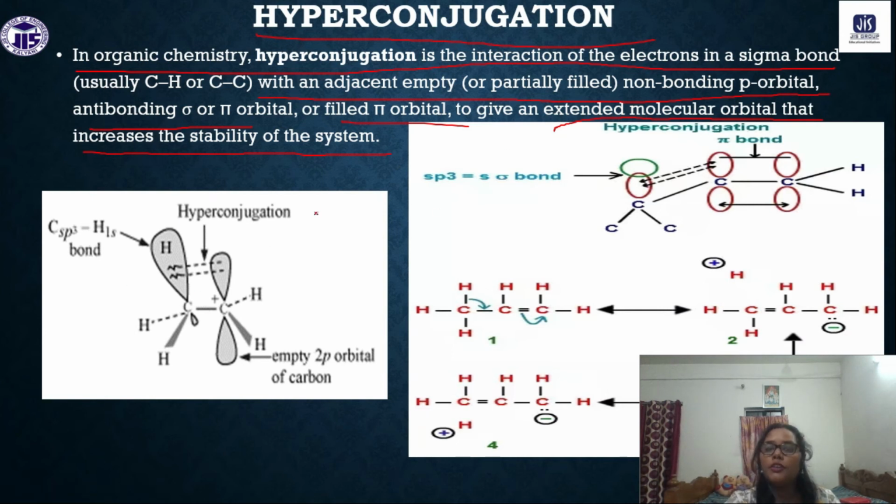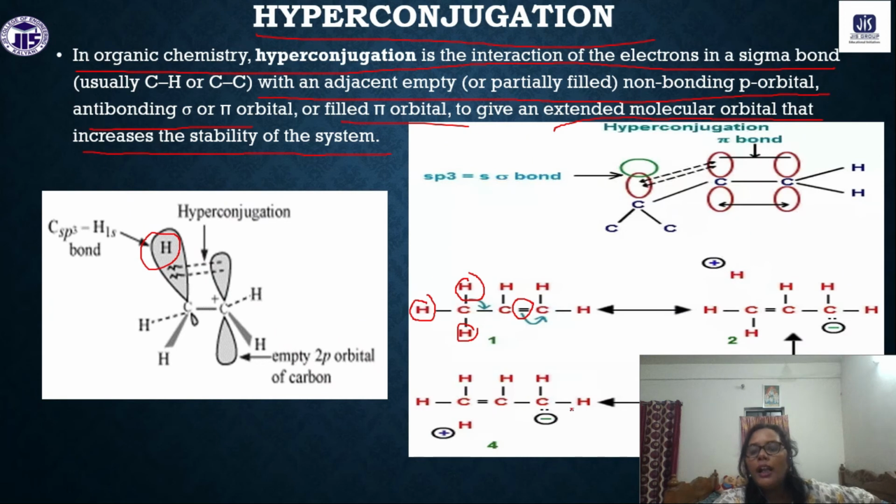For hyperconjugation, first of all we should have the alpha hydrogen. Like you can see here, this is the double bond, right? And adjacent to this, these are called the alpha hydrogens. Here we have 3 alpha hydrogens, right?